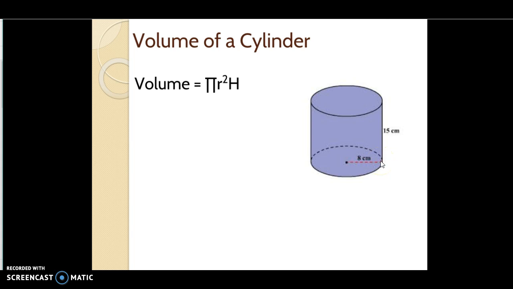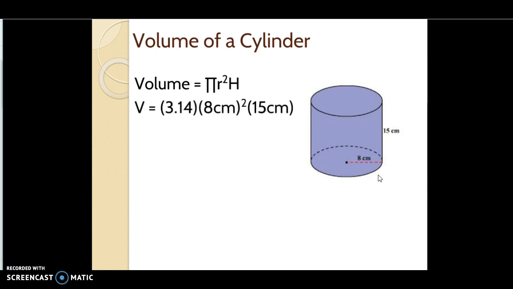So in this case, we have pi r squared, like we would do for the area of a circle, and then you're going to multiply it by 15 centimeters for the height. So go ahead and solve that real quick. Pause the video while you work that problem, and press play when you are ready to resume.